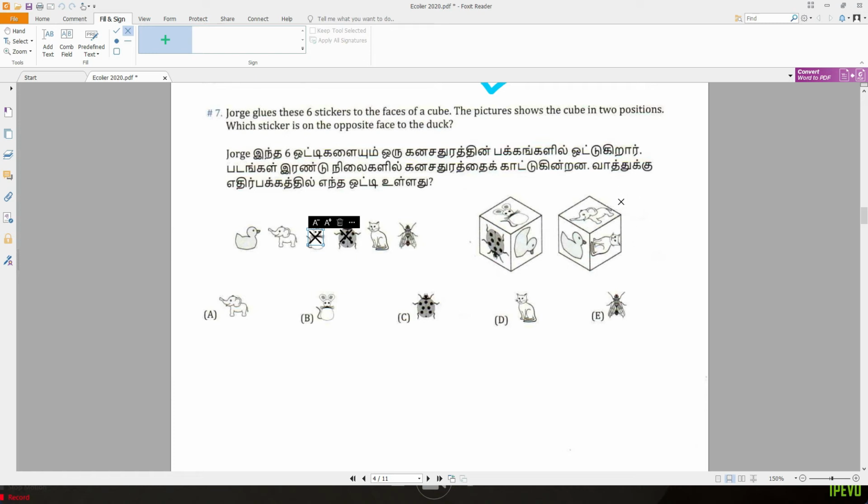Opposite of the duck is here. So cat can be rejected, and elephant also cannot be opposite of the duck because elephant is a side of the duck. So only one is left now. That answer is E. The fly is opposite of the duck.